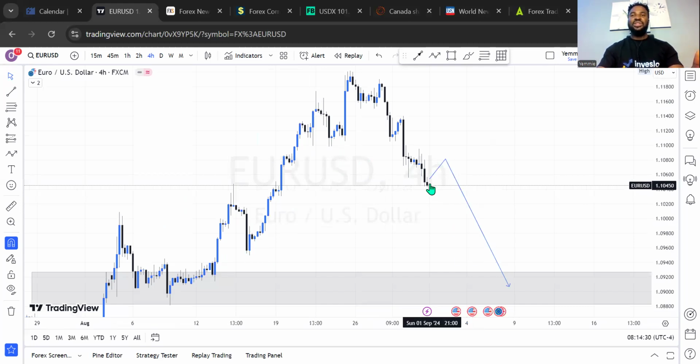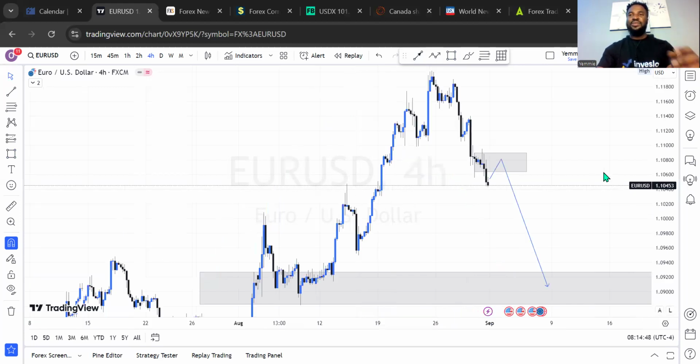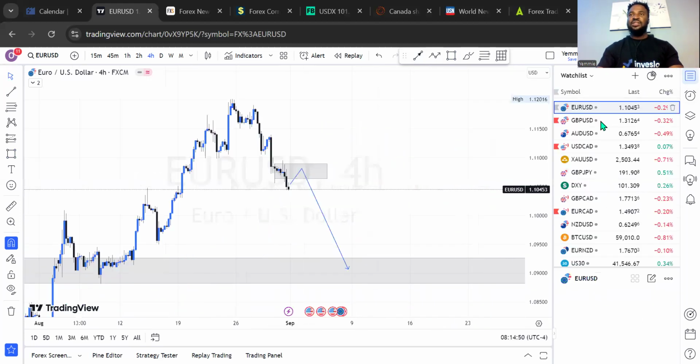Okay, but with this information, we're not going to expect more of this sell immediately, because we do not jump into markets just like that. We have to wait for something to take us into that market. And where would that be? We're looking for the market to move back into this price level before we see those sell opportunities. This is the 4-hour outlook for the Euro US dollar.